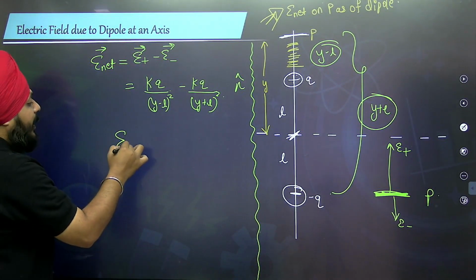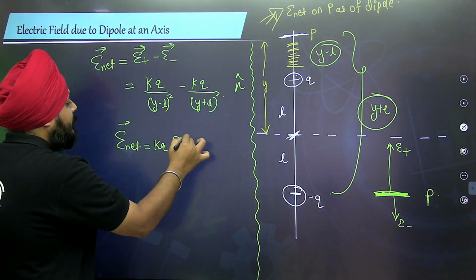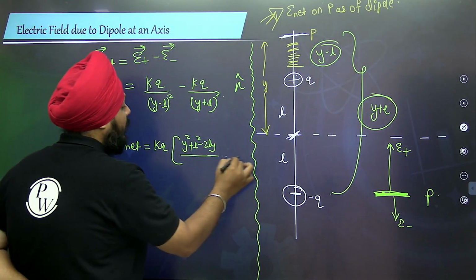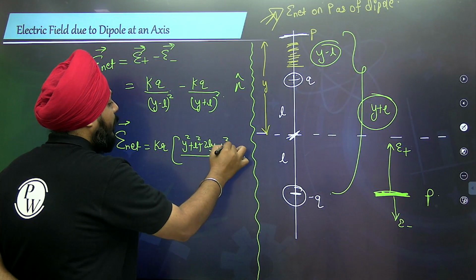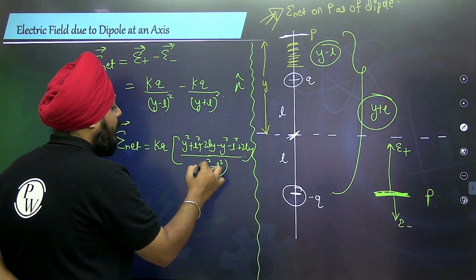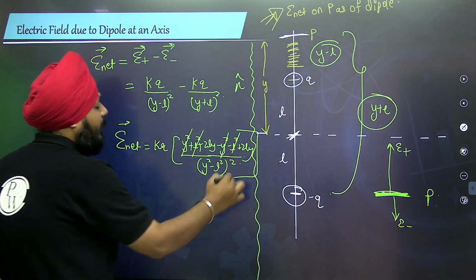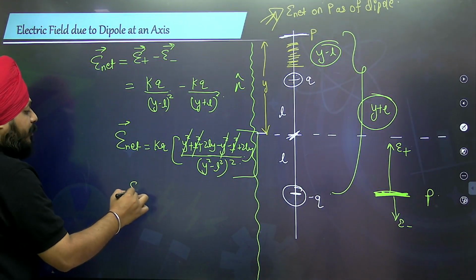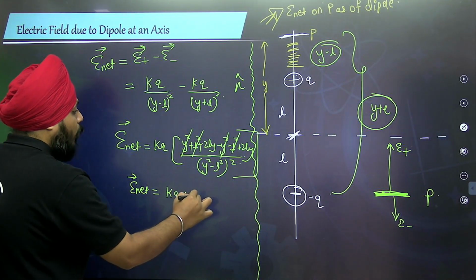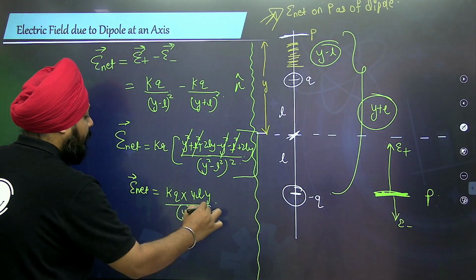So the net electric field is KQ times [(Y square plus L square plus 2LY) minus (Y square plus L square minus 2LY)] divided by (Y square minus L square) whole square. The Y square and L square terms cancel, so the net electric field equals KQ into 4LY divided by (Y square minus L square) whole square.